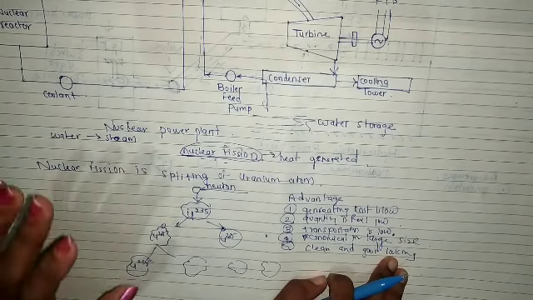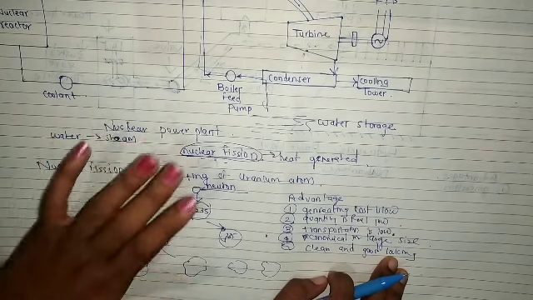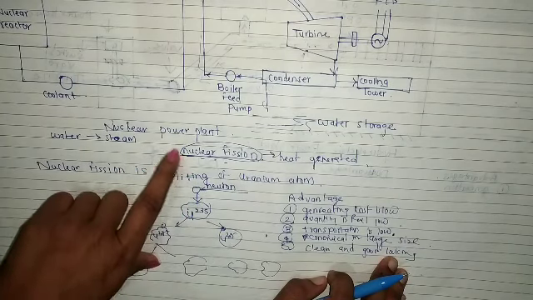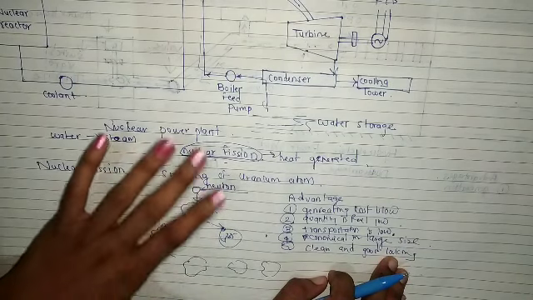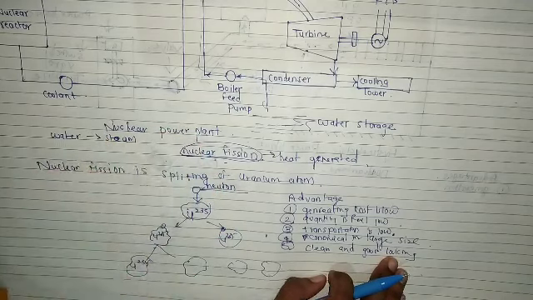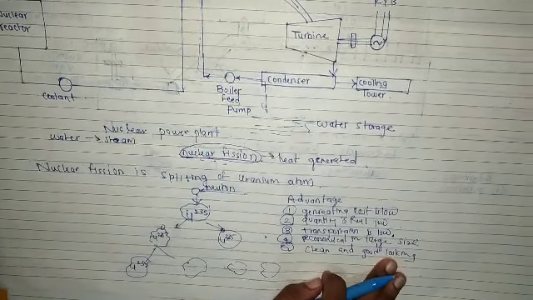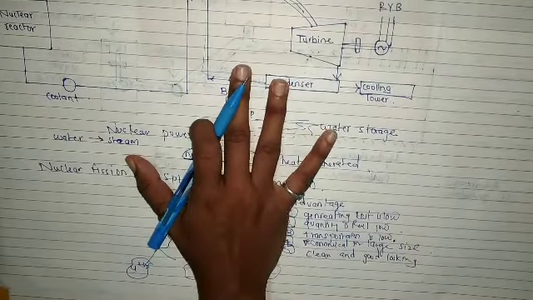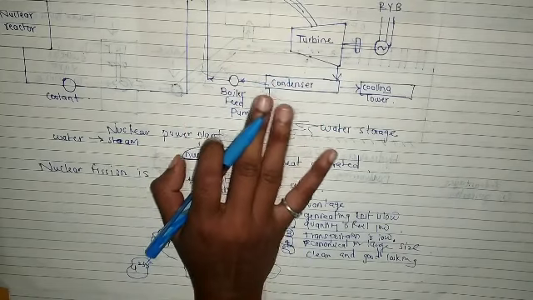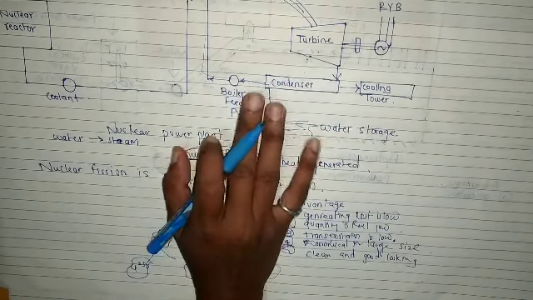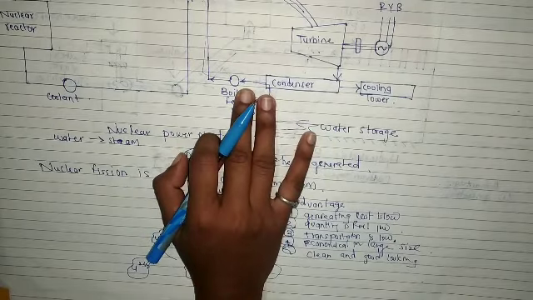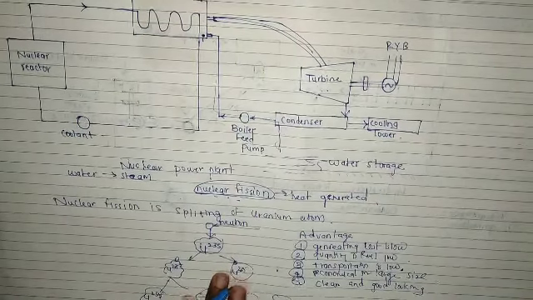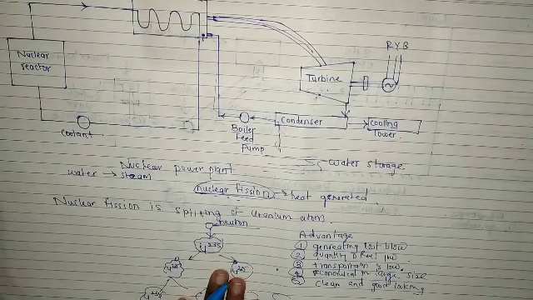Now we'll see the disadvantages. The main basic disadvantage of this is the fuel cost. The fuel cost is very high, and the initial installation cost is also high, similar to the hydro plant, where the installation cost was high. And here skilled hands, that means skilled people, are required for the nuclear power plant operation.